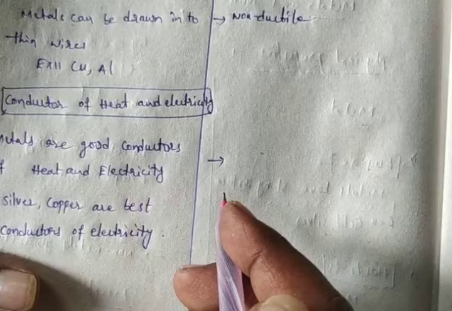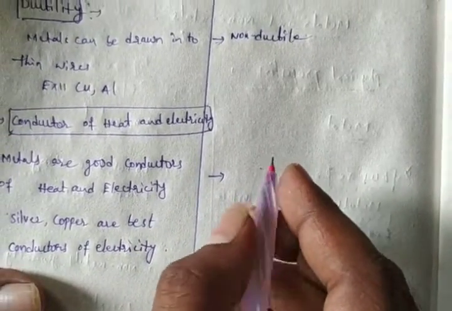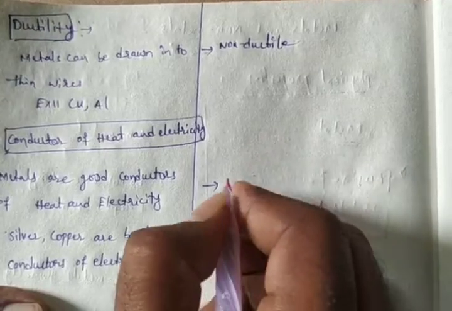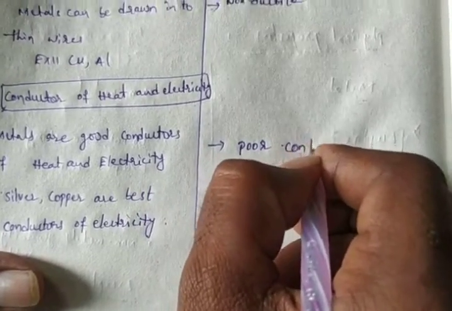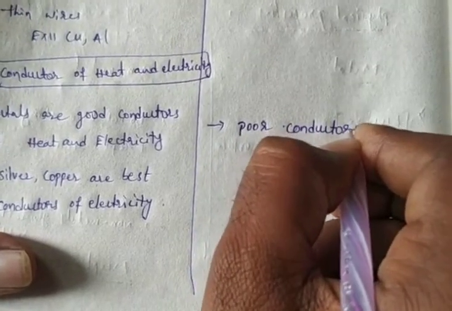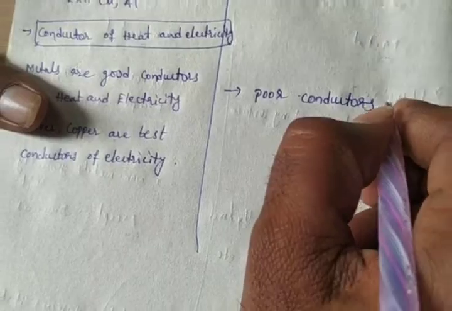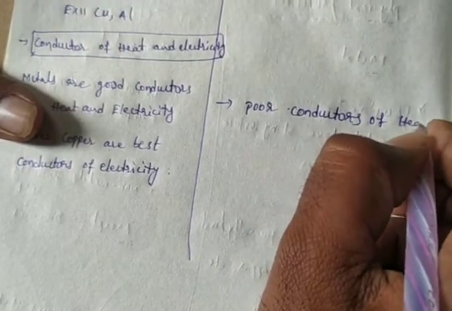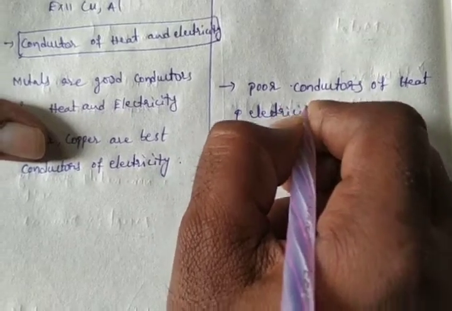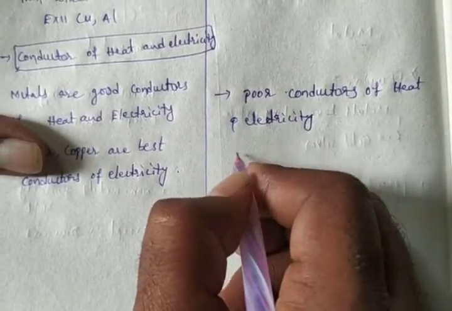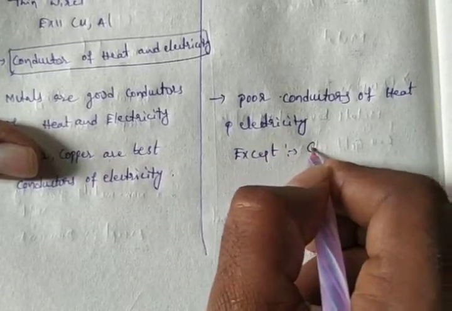Graphite is a non-metal, but it conducts electricity.